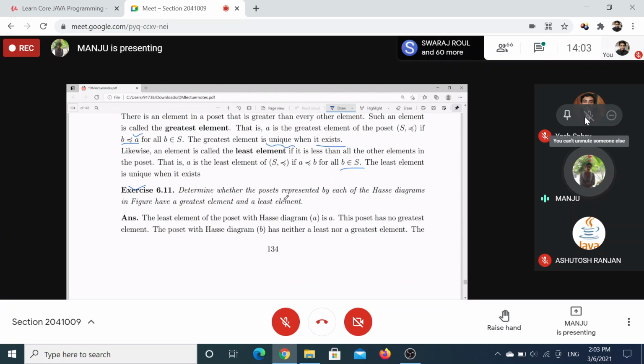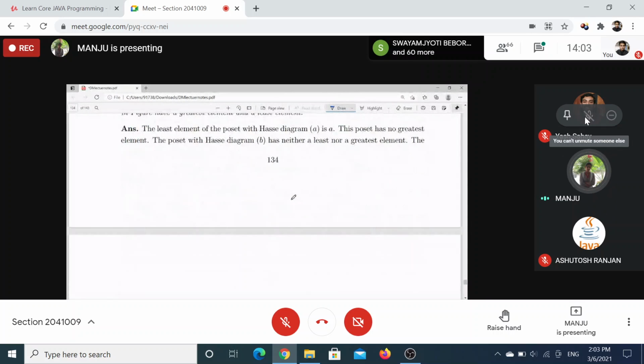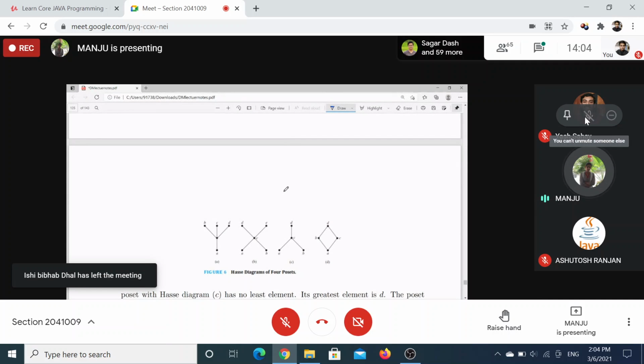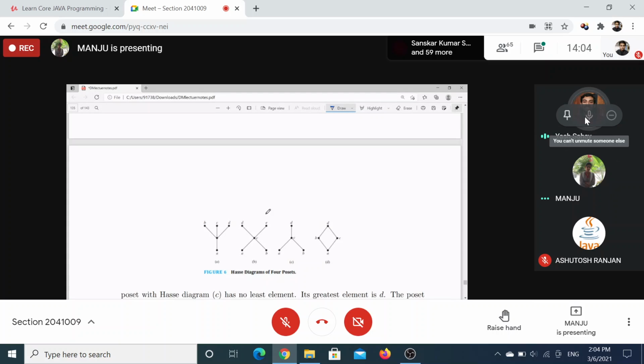Now determine whether the poset represented by each of these diagrams in the figure has a greatest and least element. Besides the greatest and least element, also tell me the maximal and minimal elements in these diagrams. B, C, and D are maximal in the first part.